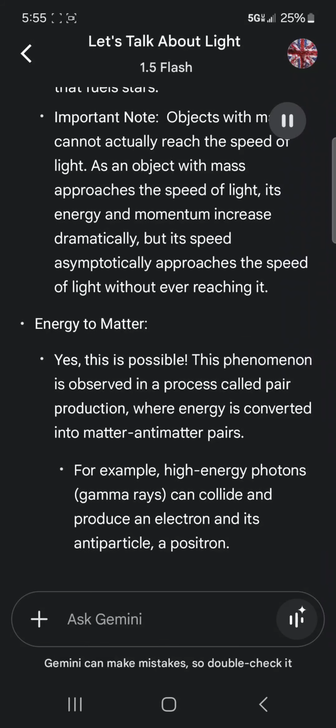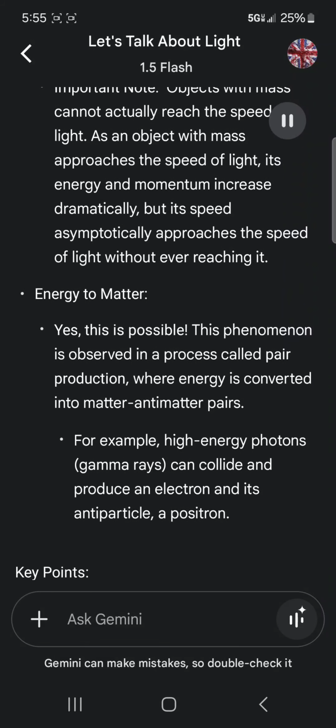Important note. Objects with mass cannot actually reach the speed of light. As an object with mass approaches the speed of light, its energy and momentum increase dramatically, but its speed asymptotically approaches the speed of light without ever reaching it.